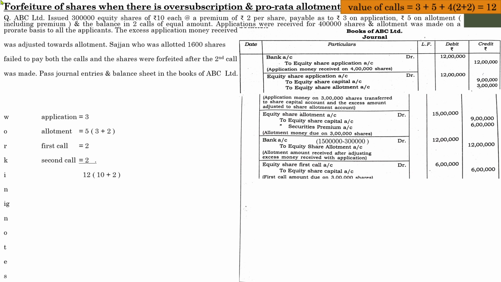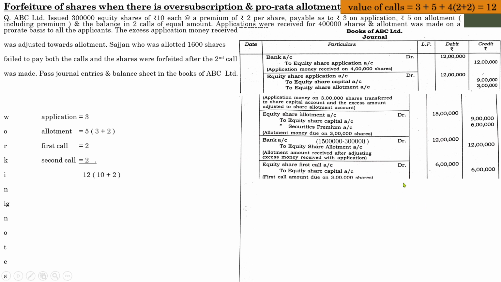So make sure whether there is default, and it is found that Sargent, who holds 1600 shares, failed to pay both the calls and his shares were forfeited. So we will discuss the forfeiture after the second call. So you need to consider the non-payment. Non-payment of any of the installments is known as calls in arrears. So calls in arrears is always adjusted in the bank entry.